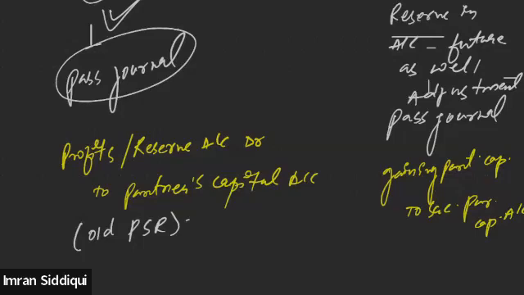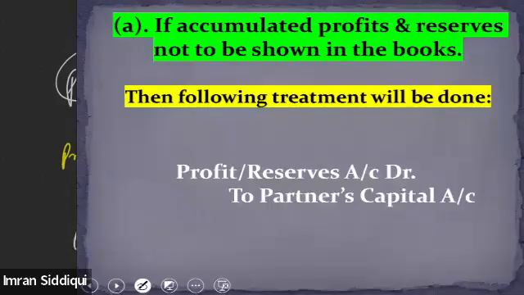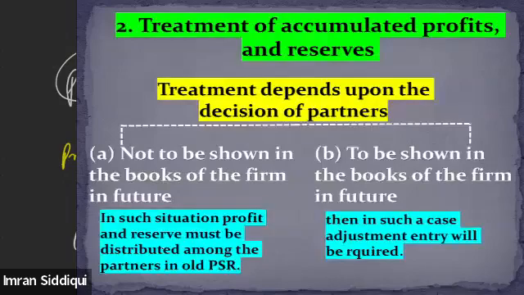All right. Let's do it. See, what I'm saying is that whenever there are accumulated profits or reserves in the balance sheet, we need to do the treatment depending upon the choice of the partners.